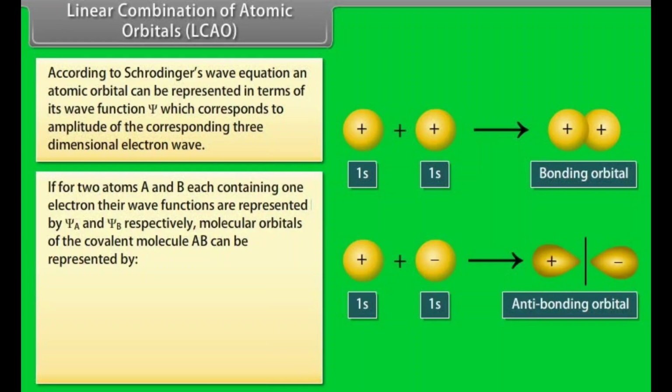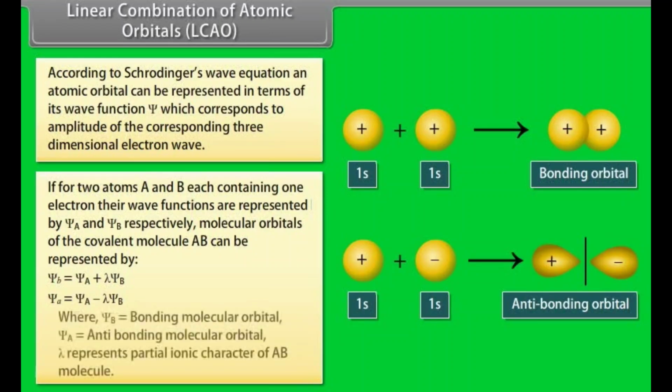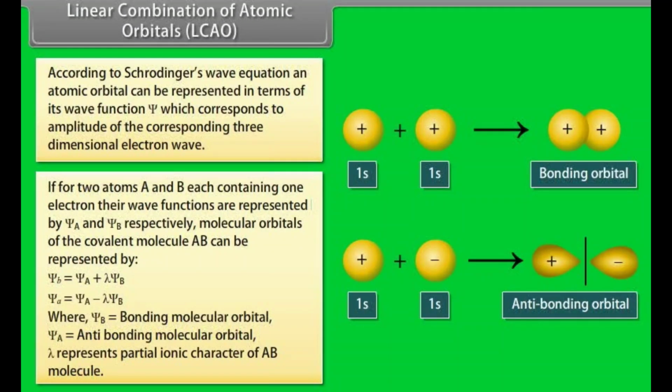Molecular orbitals of the covalent molecule AB can be represented by psi b = psi A + lambda psi B, and psi a = psi A − lambda psi B, where psi b is the bonding molecular orbital and psi a is the anti-bonding molecular orbital.